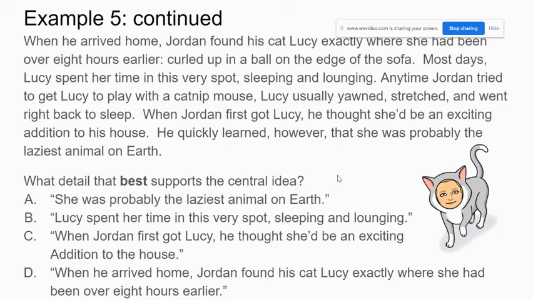B, Lucy spent her time in this very spot, sleeping and lounging? C, when Jordan first got Lucy, he thought she'd be an exciting addition to the house? Or D, when he arrived home, Jordan found his cat Lucy exactly where she had been over 8 hours earlier? Now remember, we are looking for the detail that best supports the central idea. Best.